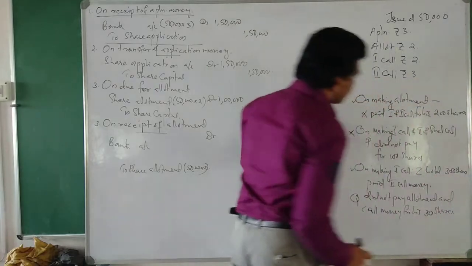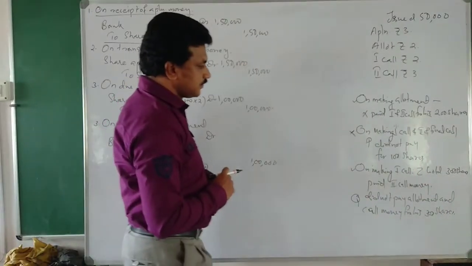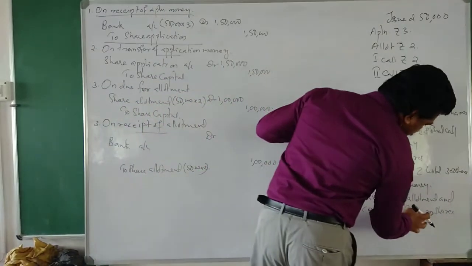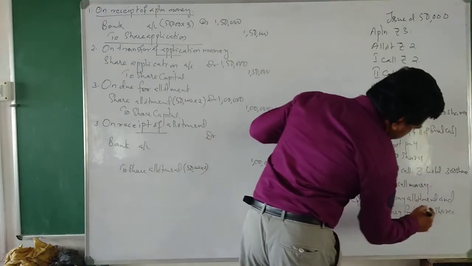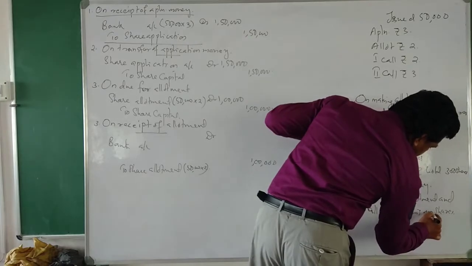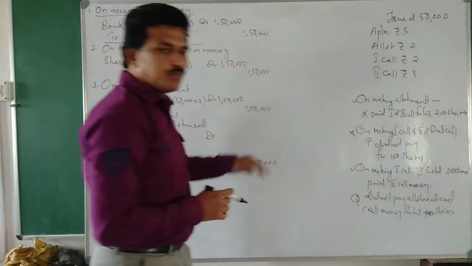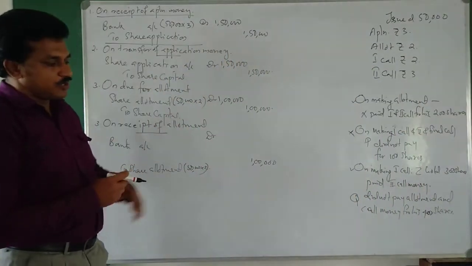Once 200 is there, let it be 400 shares. One more adjustment we added. Not getting confusion.